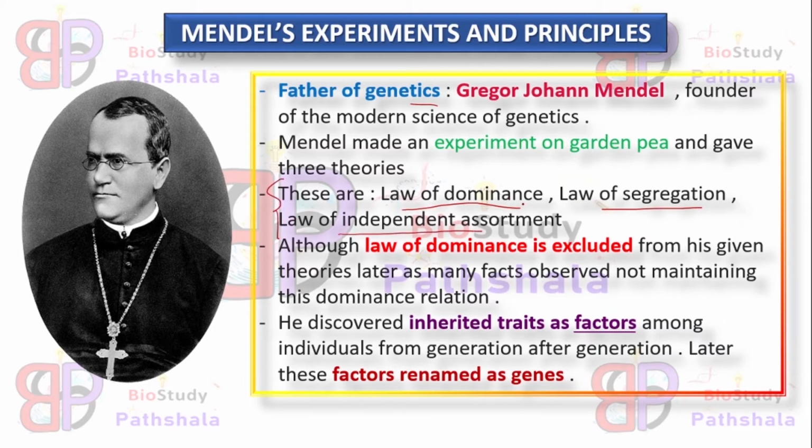Among these 3, we learn 2 principles, and the law of dominance is excluded from his given theories because many facts were observed which did not maintain this dominance relationship. He discovered the genetic material, the genes, as inherited traits or factors, and this term, the factors, was later renamed as genes. This is brief knowledge about Mendel's experiment. Now we will get to know about the principles in detail, so don't skip the video and stay tuned till the last of this video.